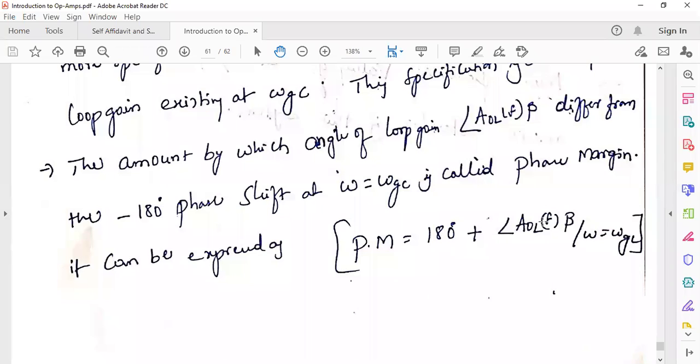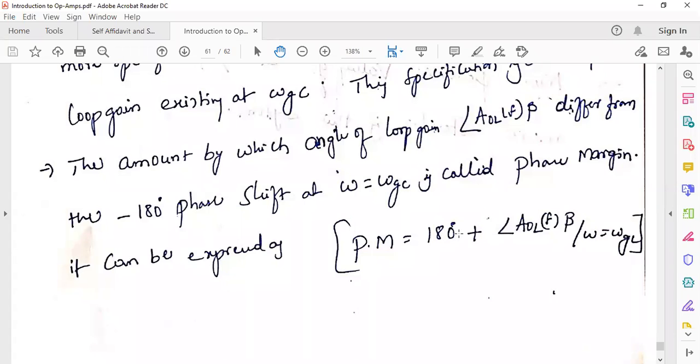A value greater than minus 180 means minus 170, minus 160, minus 150. If you substitute those values, we are getting positive margin. That means you are getting stability, right? If you take the angle less than minus 180, that means minus 190, minus 200, and substitute those values here, you are getting negative phase margin.